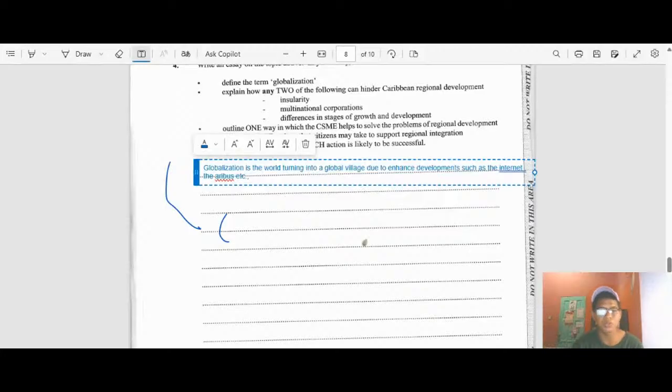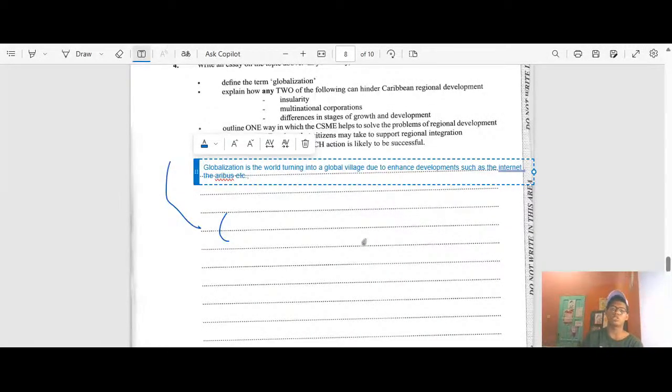Like the internet, we could text our parents, aunts, cousins, or nieces from across the globe in a matter of seconds, through these different social media platforms. You could share your thoughts, and even right now, some of you watching me live are across the world, hundreds, probably even thousands of miles away from me. And that's what globalization is.